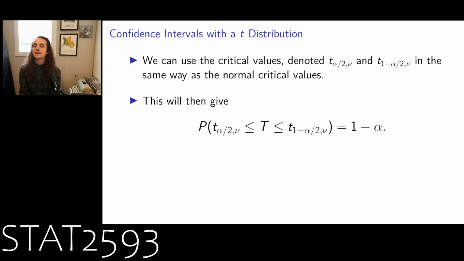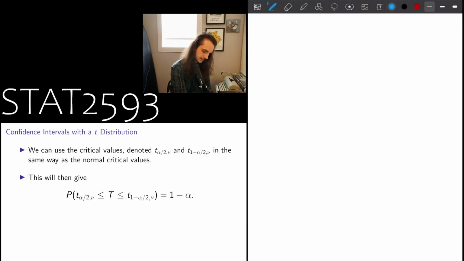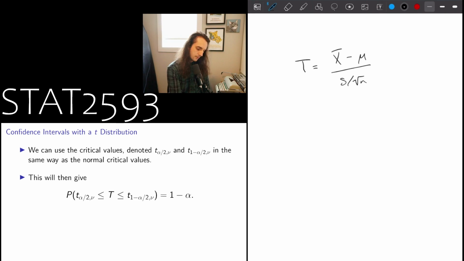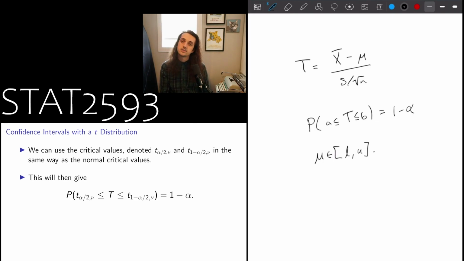And so we're back into the exact same setting that we were before, where we have our t statistic, which we take as t equal to x bar minus mu divided by s over the square root of n, right? And we know that the probability that a is less than or equal to t, which is less than or equal to b, is going to be 1 minus alpha. And so then what we do is we solve to find mu out of those things. So then we should find mu in our lower and our upper, where the critical values are changing. But again, that math is exactly the same. The process we're doing is exactly the same in this setting, right?